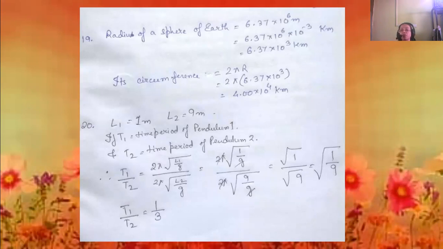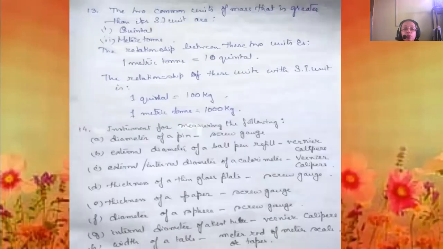Now the circumference formula: the circumference of a sphere is 2 pi r. So 2 into 22 by 7 into 6.37 into 10 to the power 3 kilometers. That will give you 4 into 10 to the power 4 kilometers. Okay, moving to the next question.